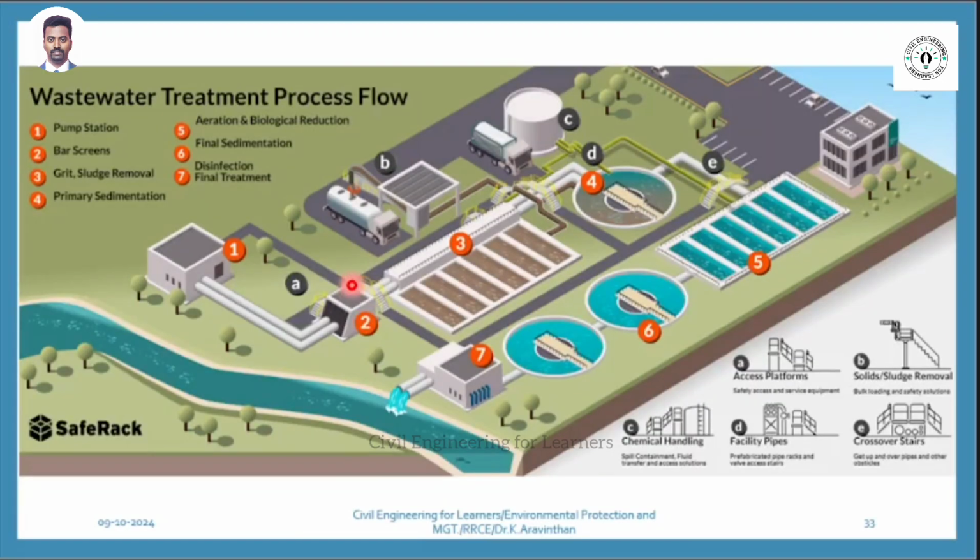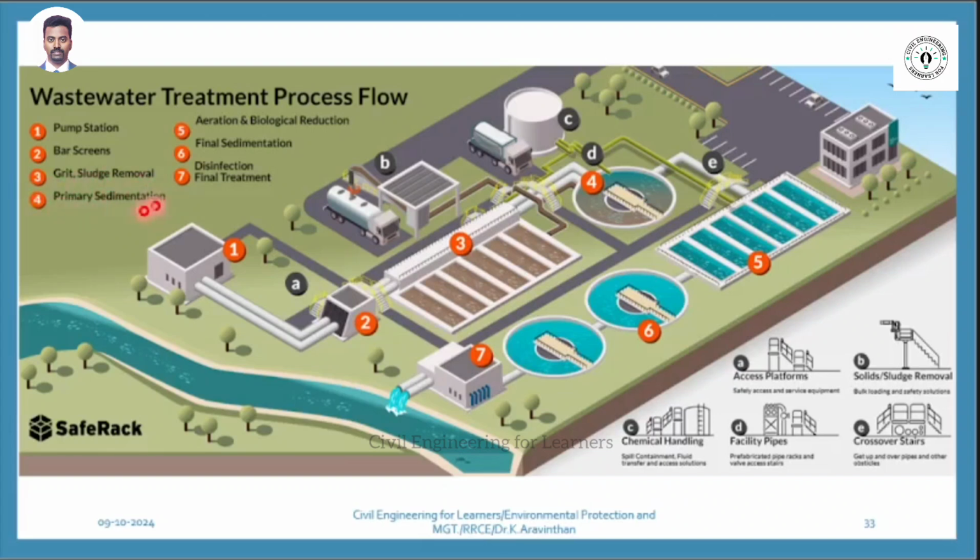Yes. Industrial wastewater, after manufacturing something, it goes through 7 processes. First one is pumping station. The water will be pumped here. From industry, it will be directly pumped here. Second one is bar screen. This will be physically present in all the industries. All the suspended waste will be screened there. Can you see multiple ponds? Number 3 is called what? Grit and sludge removal. All the suspended particles will settle there. This is called grit and sludge remover.